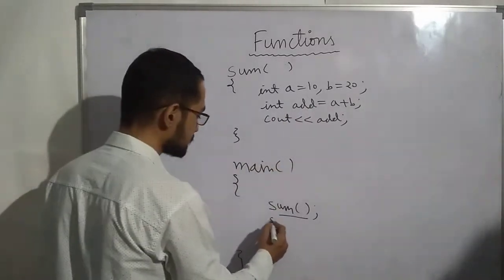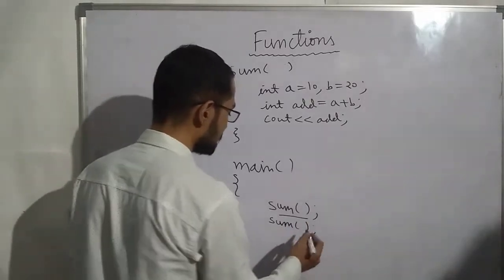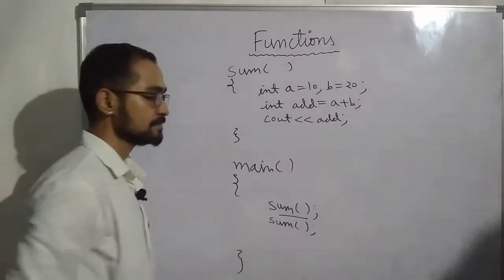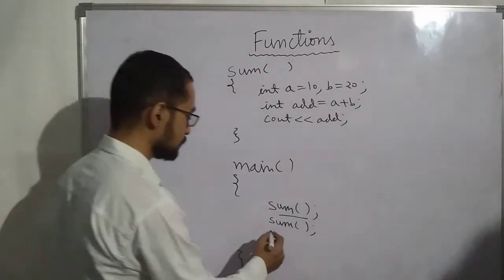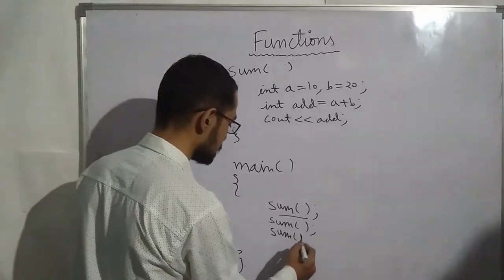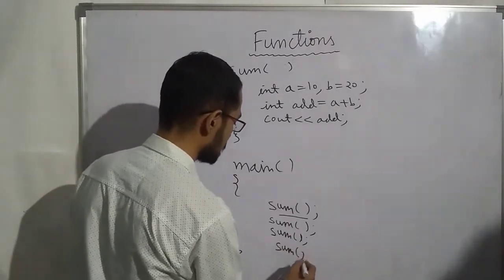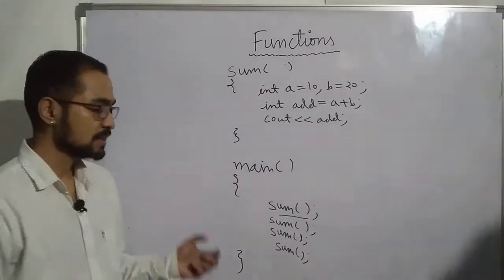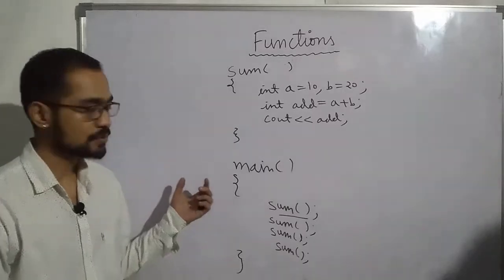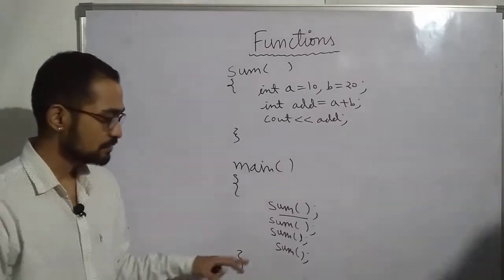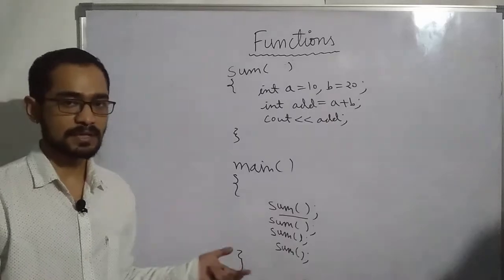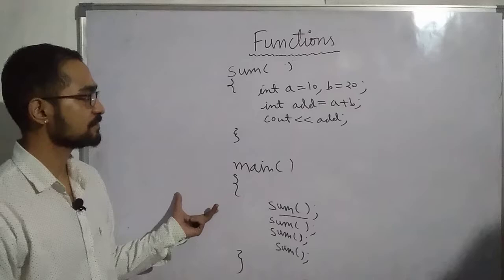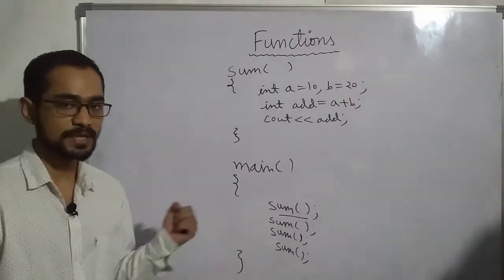Now suppose I call this function again. Again the same thing will be done. It will add these two numbers and print the sum. Suppose I call this function two more times, sum and then again sum. Now four times the sum will be printed. So in this manner our code is reduced. We don't have to write the same code again and again. We simply call that function as many times as we require. So this is the benefit of a function.